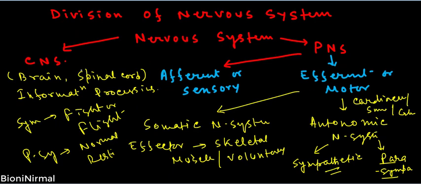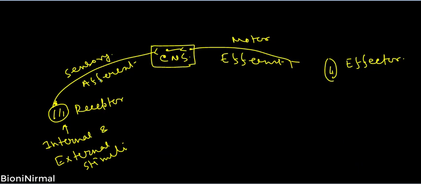Our nervous system can be divided into two broad categories: the central nervous system and the peripheral nervous system. The central nervous system is made up of the brain and the spinal cord, and is responsible for information processing. The peripheral nervous system constitutes those neurons which reside just outside of the central nervous system, and it is divided into the afferent or sensory and the efferent or motor nervous system. The afferent neurons carry information from the receptor towards the central nervous system. Any internal or external stimuli can be received by the receptor, which conveys this information to the sensory or afferent neuron.